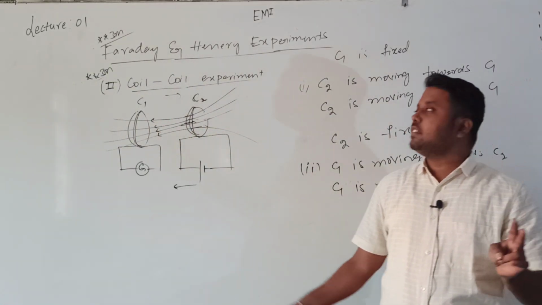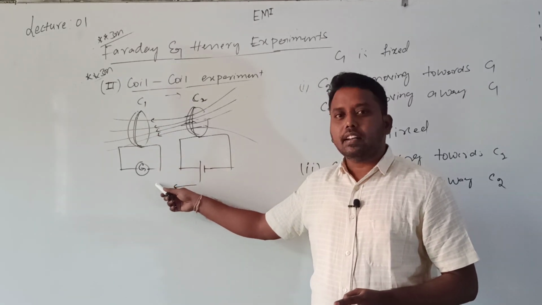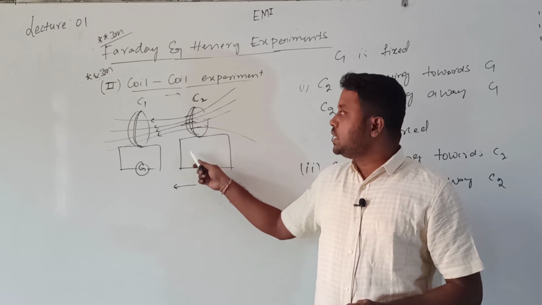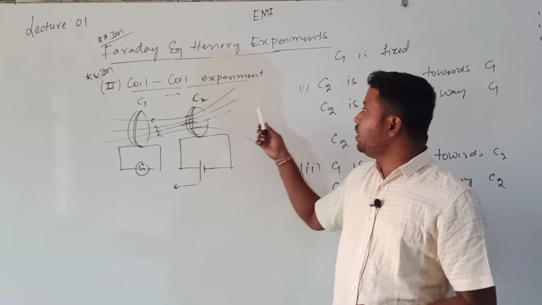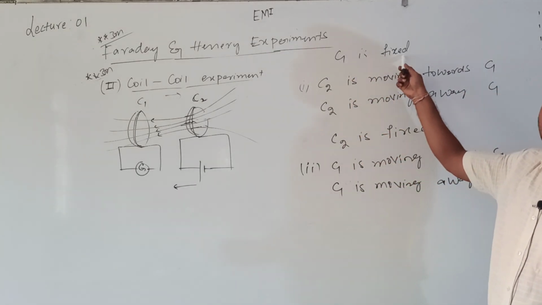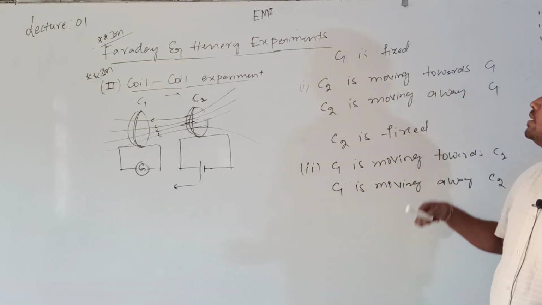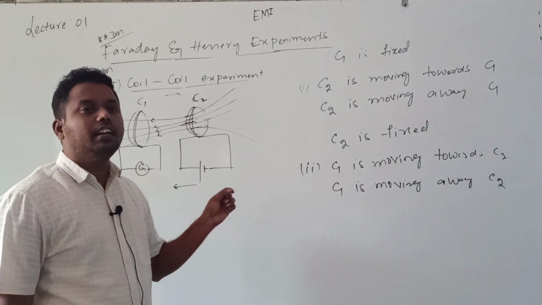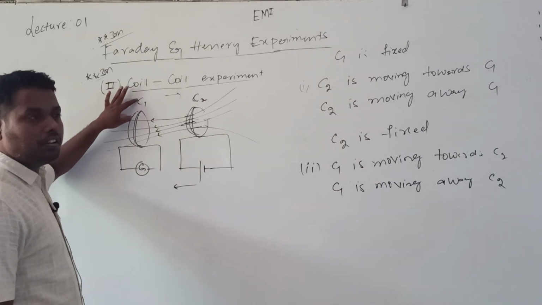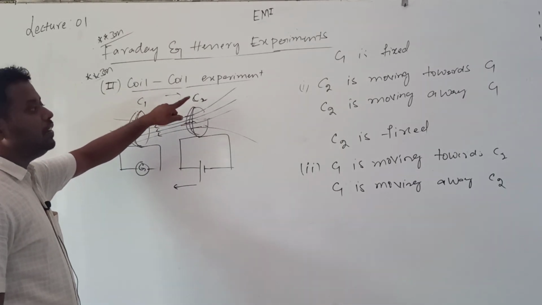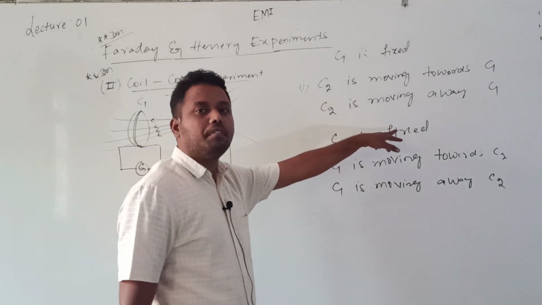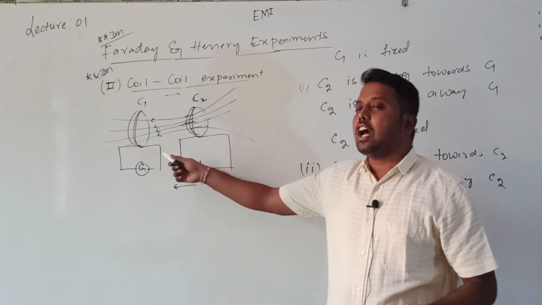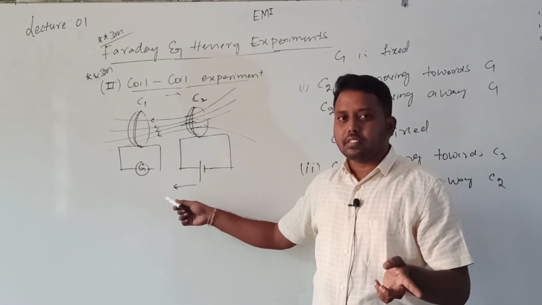Consider two coils: C1 connected to a galvanometer, and another coil C2 connected to a DC battery. Switch on the current in C2. By fixing C1, when C2 moves towards C1, they observed the deflection in the galvanometer, indicating that current is produced in C1 due to the moving C2. And when C2 moves away from C1, again they observe the deflection, but in the opposite direction to the first case.